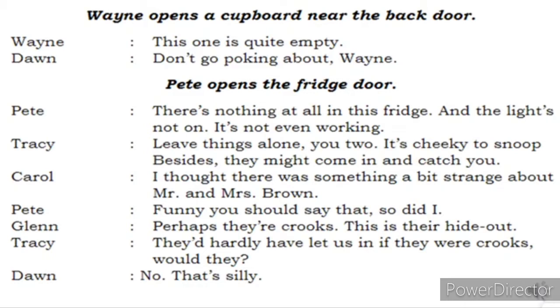Pete opens the fridge door. Now Wayne opened the cupboard. Pete will open the fridge door. Pete will say, there is nothing at all in this fridge, and the light's not on. It's not even working. He says, there is nothing in this fridge, and once you open the fridge, the light has to be on. There is no light also. It is not even working.